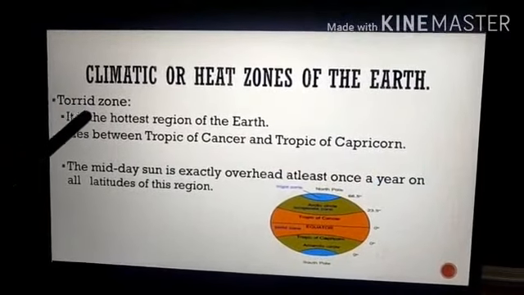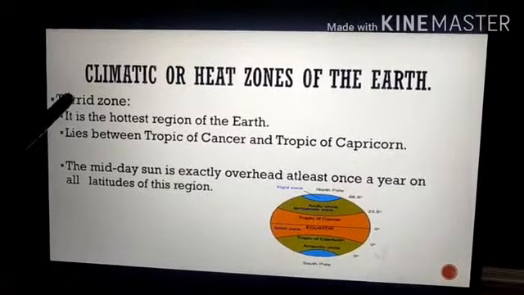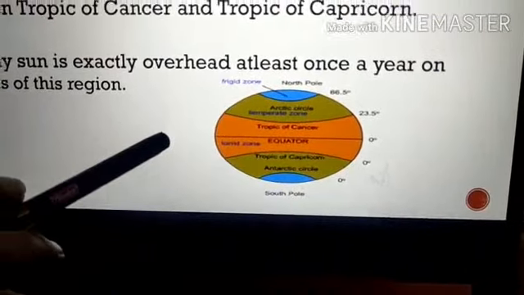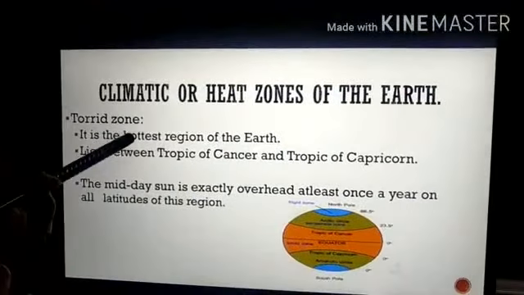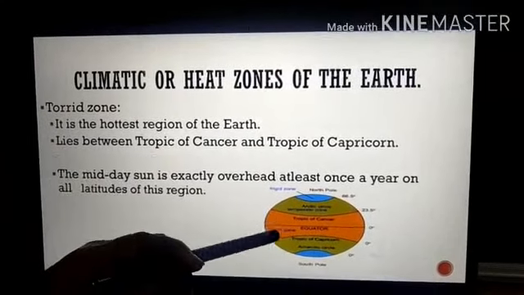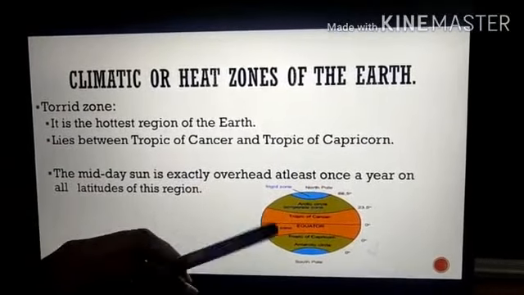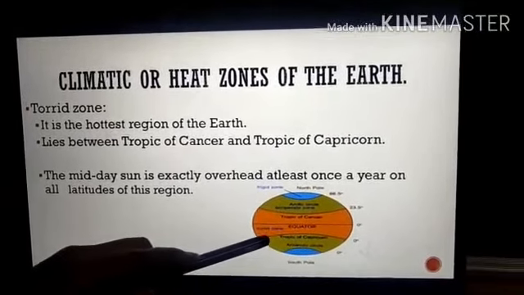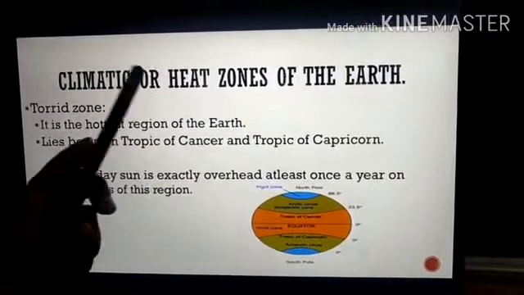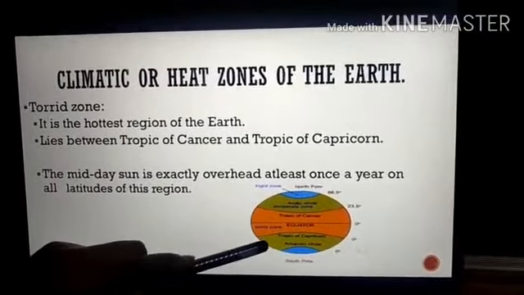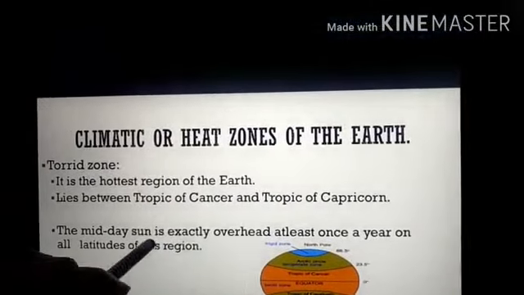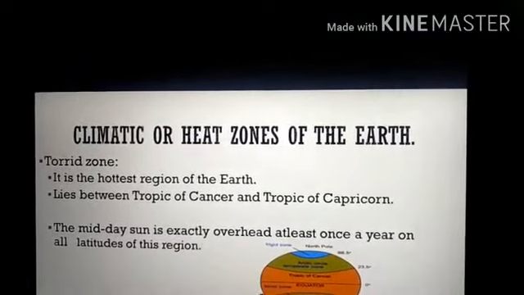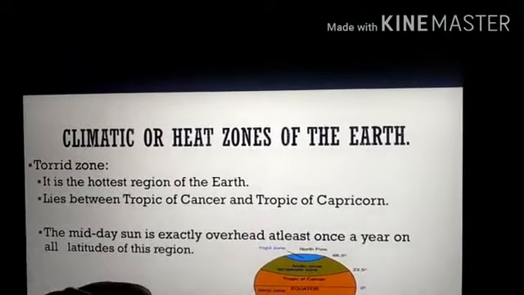Torrid zone, the name itself says that it is hot. Now this particular zone gets direct rays of the sun, and it is the hottest region of the earth. This torrid zone lies between Tropic of Cancer and Tropic of Capricorn. That means from the 23.5 degrees north latitude to the 23.5 degrees south latitude. The midday sun is exactly overhead at least once a year on all latitudes of this region. This particular point we are going to discuss in the next lesson.